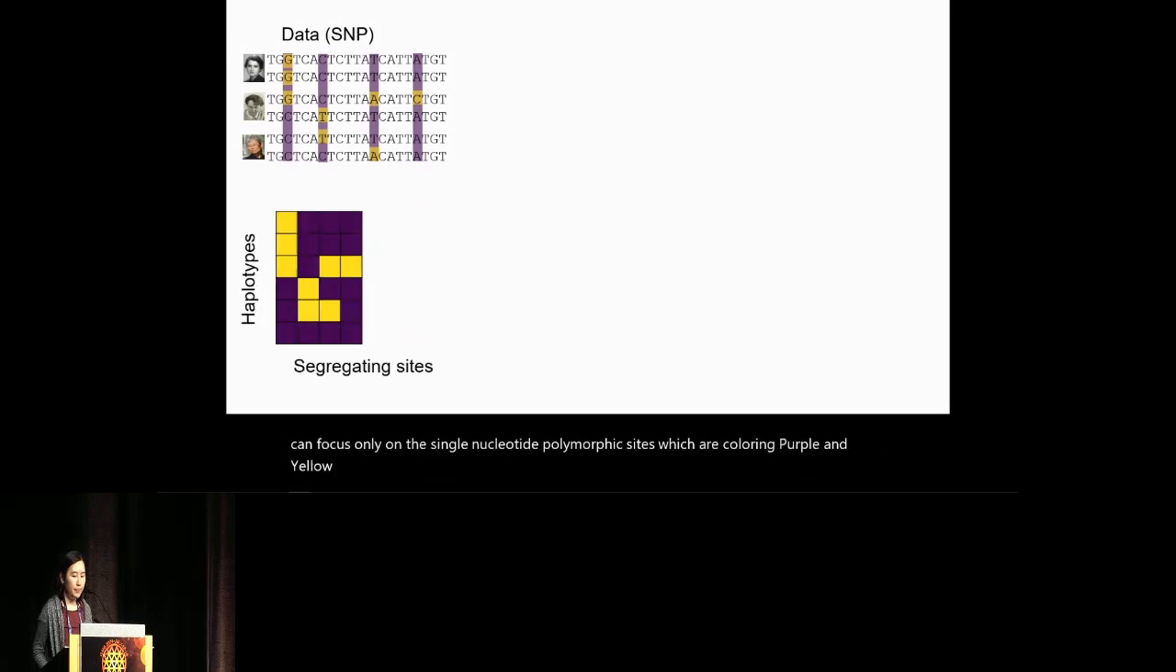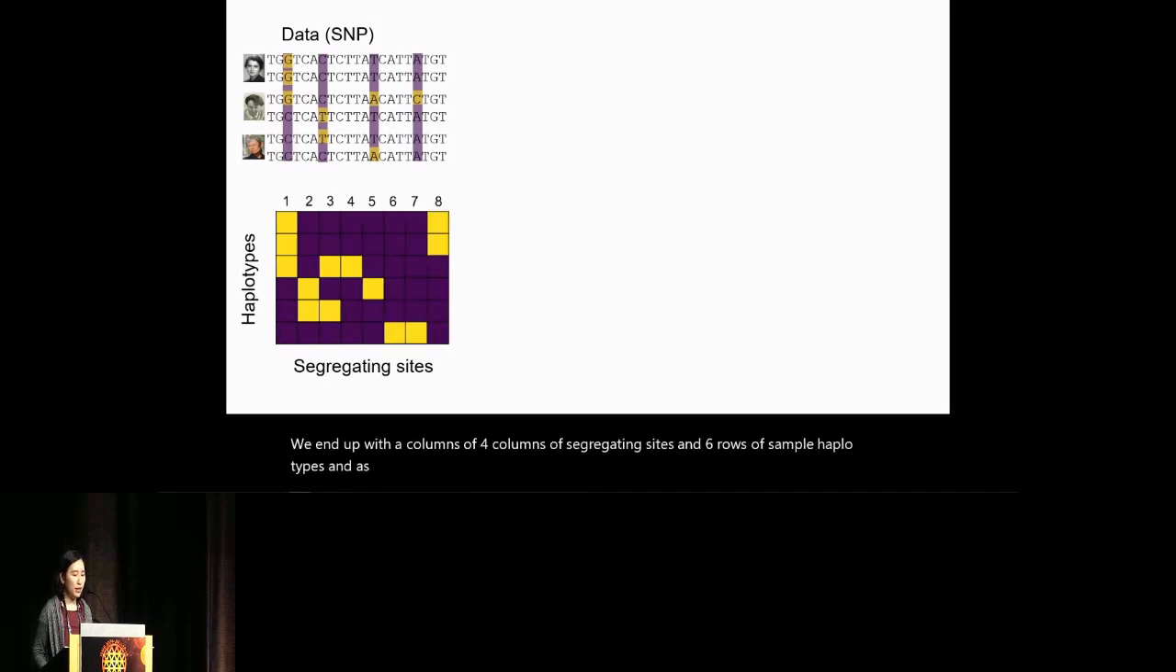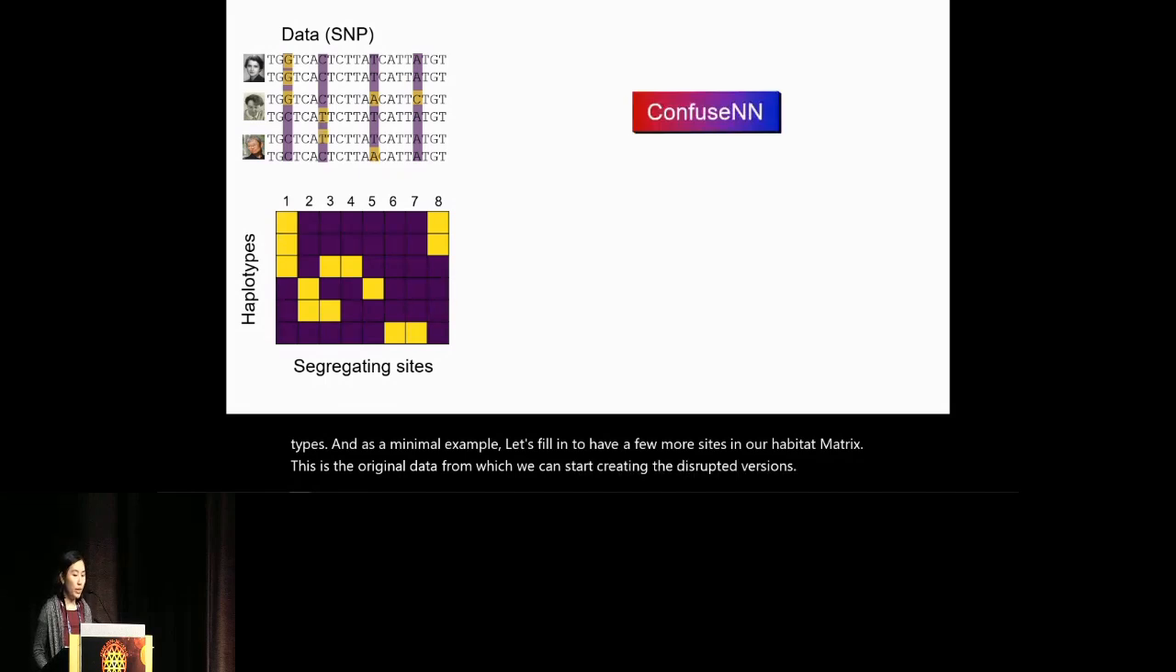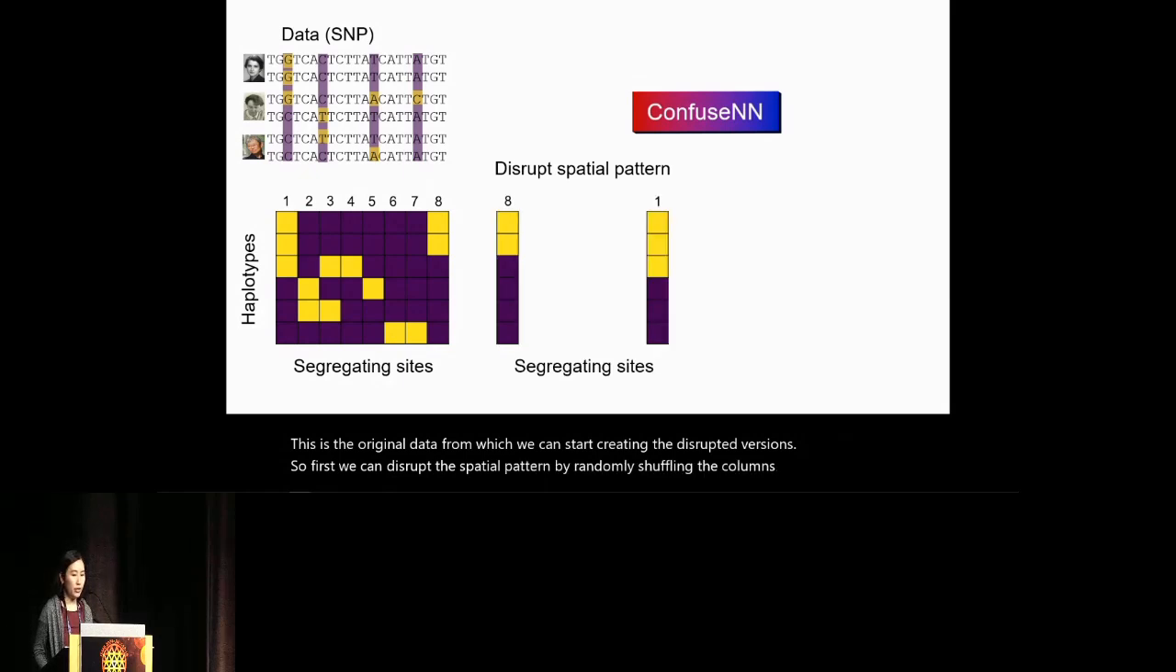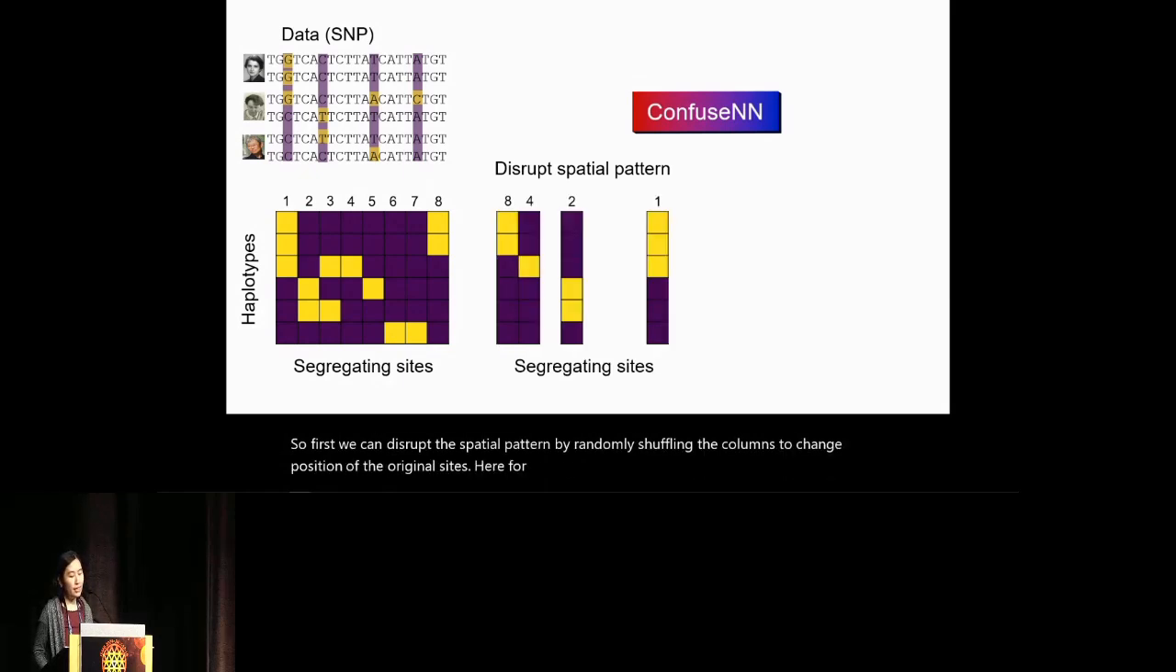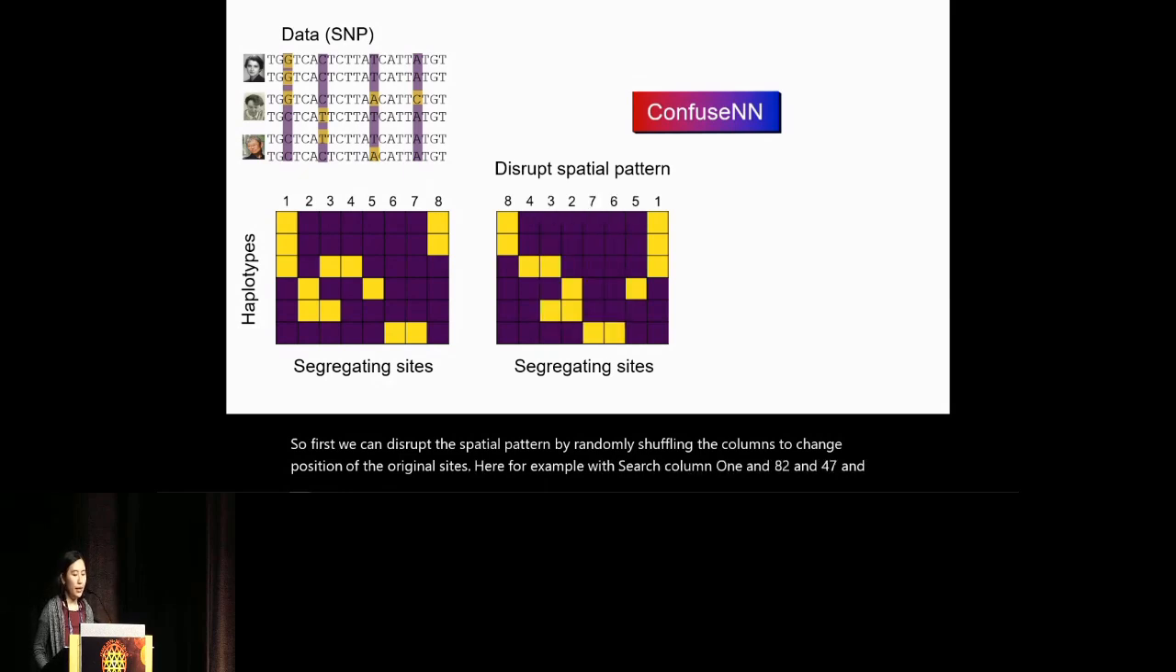As seen in this example here, say we have a sample of aligned DNA taken from 3 diploid individuals. We can focus only on the single nucleotide polymorphic sites, which are colored in purple and yellow here. We end up with 4 columns of segregating sites and 6 rows of sample haplotypes. And as a minimal example, let's fill in a few more sites in our haplotype matrix. This is the original data from which we can start creating the disrupted versions. So first, we can disrupt the spatial pattern by randomly shuffling the columns to change the position of the original sites. Here, for example, we switch column 1 and 8, 2 and 4, 7 and 5, and so on.